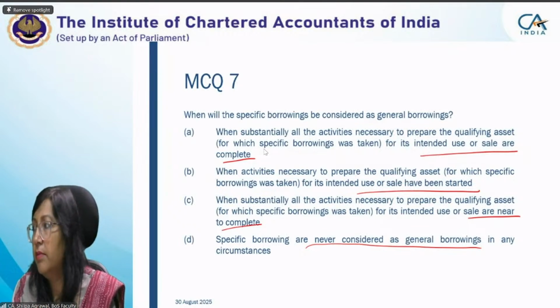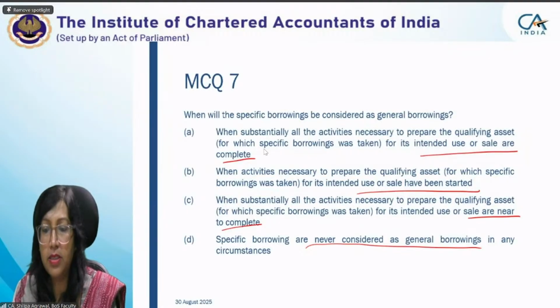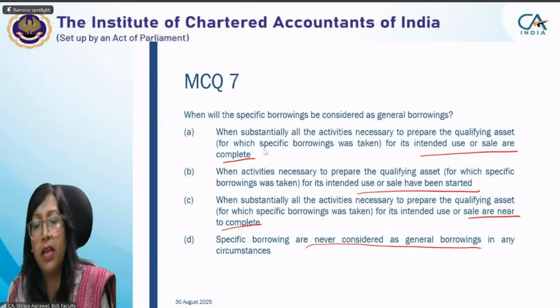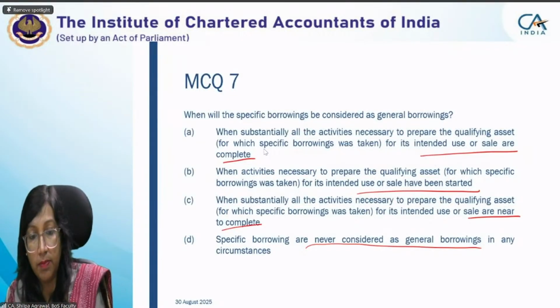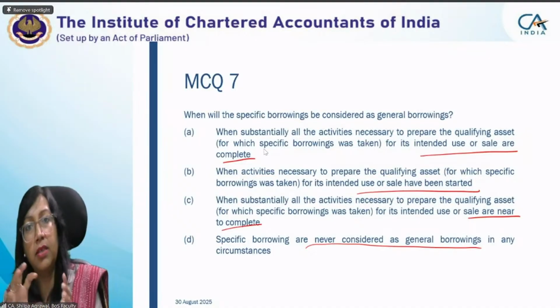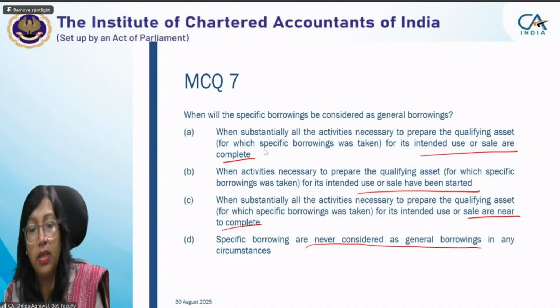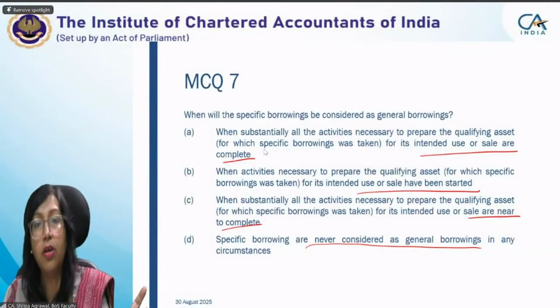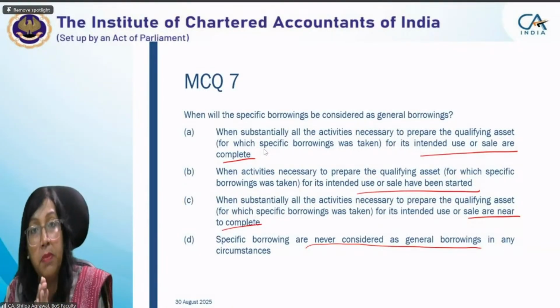Okay, Bibhu and Sanjay, two have replied option C. See, when I'm saying substantially, it means it is not that all activities are to be completed; most of the activities are completed. So in that case, you already have substantially, and then here you want near to complete. No. When it is completed for intended use.